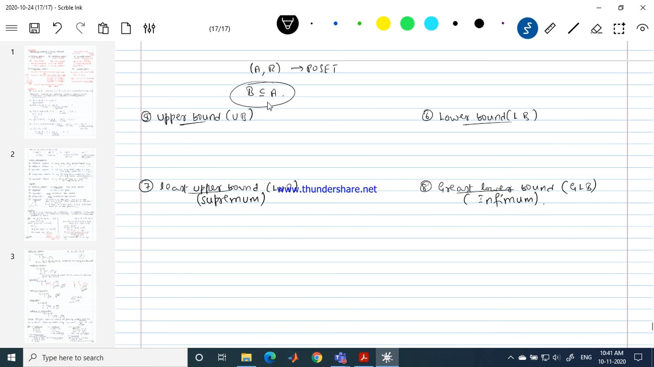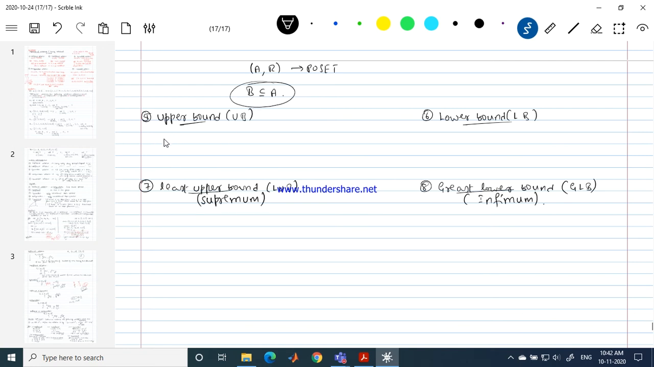The first four definitions we learned, maximal element, minimal element, greatest and least element, are independent definitions. Those are decided directly on the set A. On the set A, we are discussing those four definitions. But these four definitions are discussed with respect to the subset B of A. This is what the definition says.